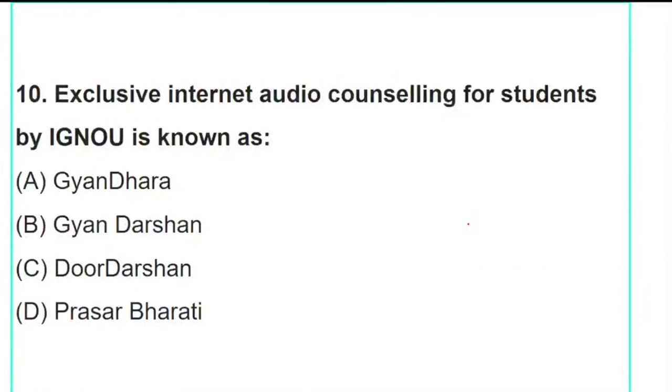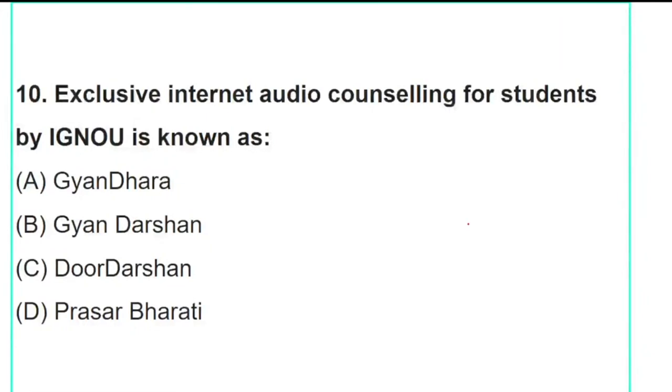Now if you can see question number 10, it is about exclusive internet audio counseling. Please read the question very carefully. The question is talking about internet audio counseling for students by IGNOU. So if IGNOU is providing internet audio counseling, what is that called? Is it called Gyandhara, Gyan Darshan, Doordarshan, or Prasar Bharati? The options are given below.